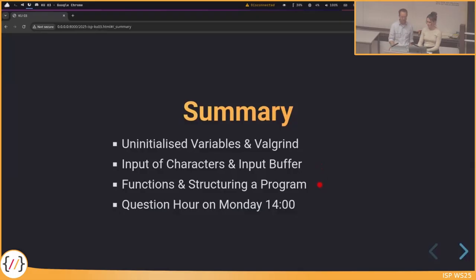And then we talked about functions and structuring a program. And please really, really do this in the way we discussed this. Please structure your program, in particular assignment 1, in such a way that it is readable, that the functions are short, and it's good for you and it's also good for us when we correct it.